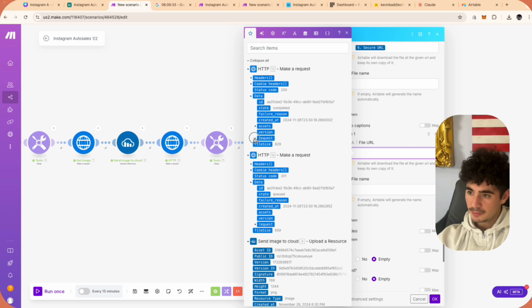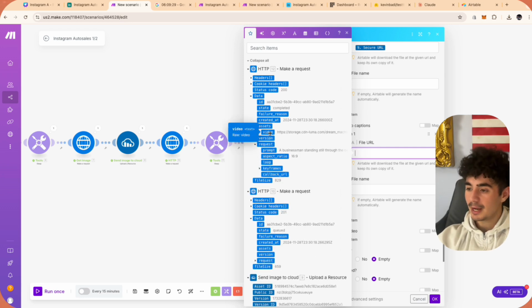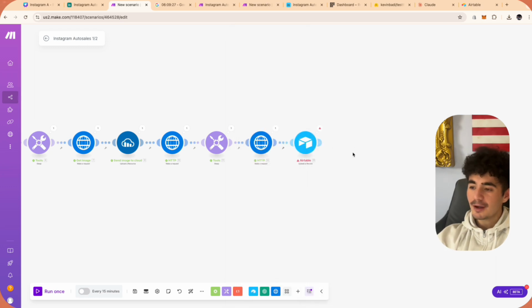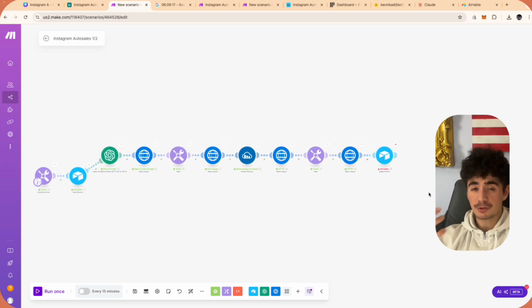So we're just going to go into request. Sorry, we're going to go into assets. And we're just going to pass in that video. And so now every single thing will be populated back in the Airtable. You can click save. And so now we're almost done, guys.